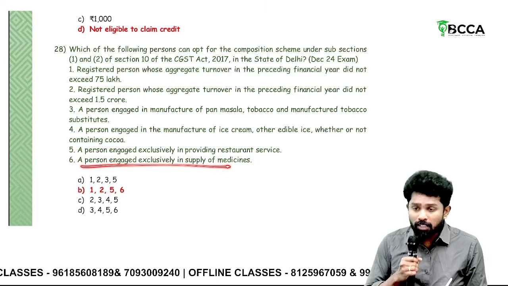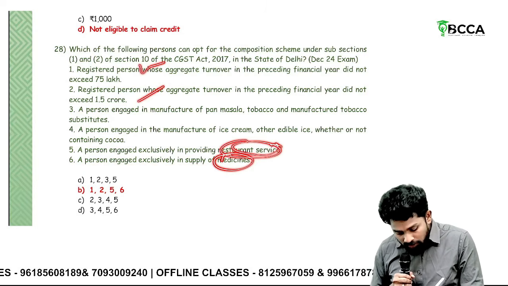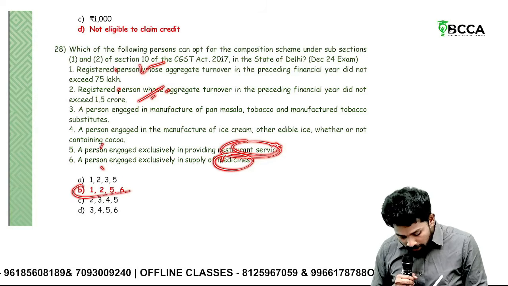A person engaged in supply of medicines, nowhere is it said ineligible. He is a trader, restaurants. Whereas the first two cases are within the threshold. So 1, 2, 5, 6. B is the correct answer.